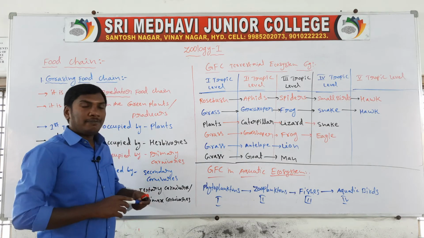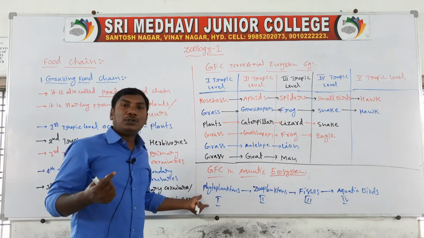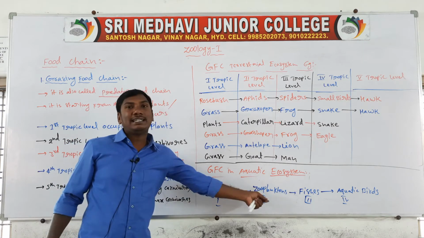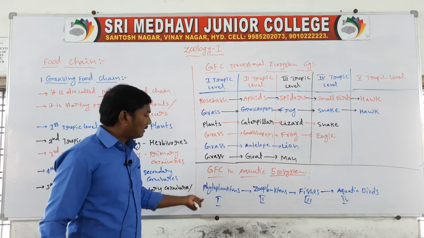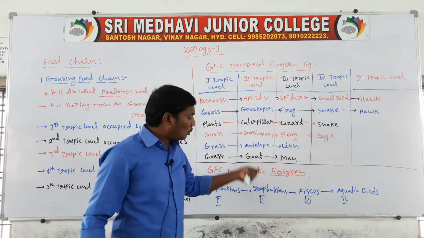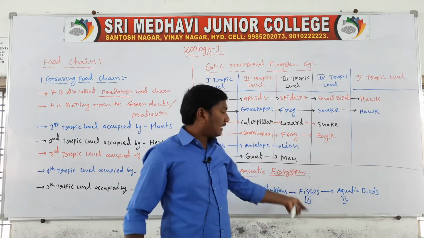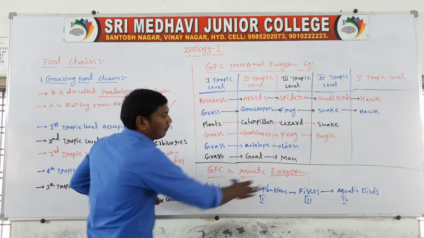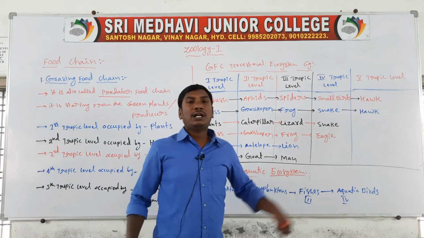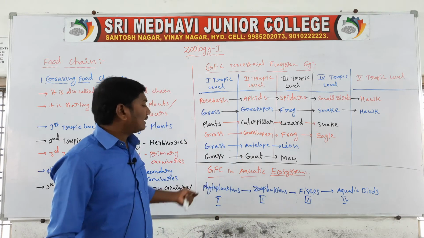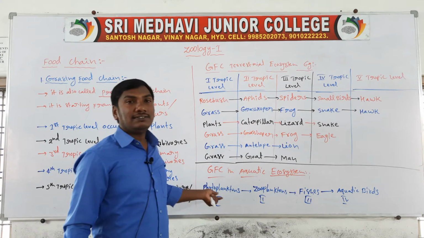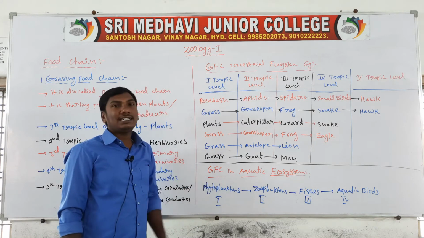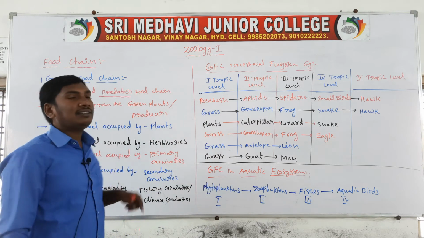The first trophic level is the phytoplanktons. The phytoplanktons are eaten by the zooplanktons, the zooplanktons are eaten by fishes, and the fishes are eaten by the aquatic birds. So, energy transfers from the lower trophic level to the higher trophic level. That is an example of the grazing food chain in the aquatic ecosystem, in addition to the terrestrial ecosystem example.